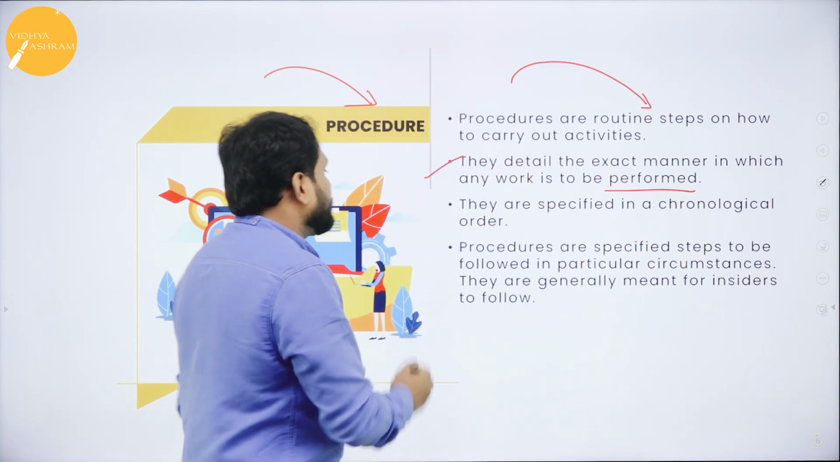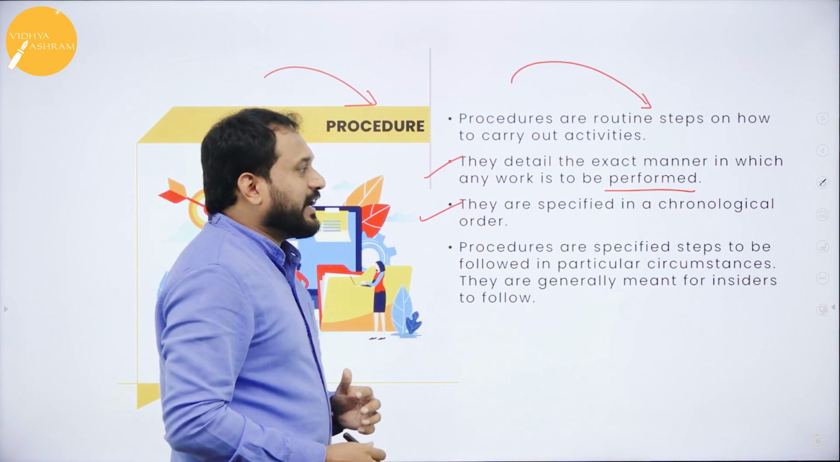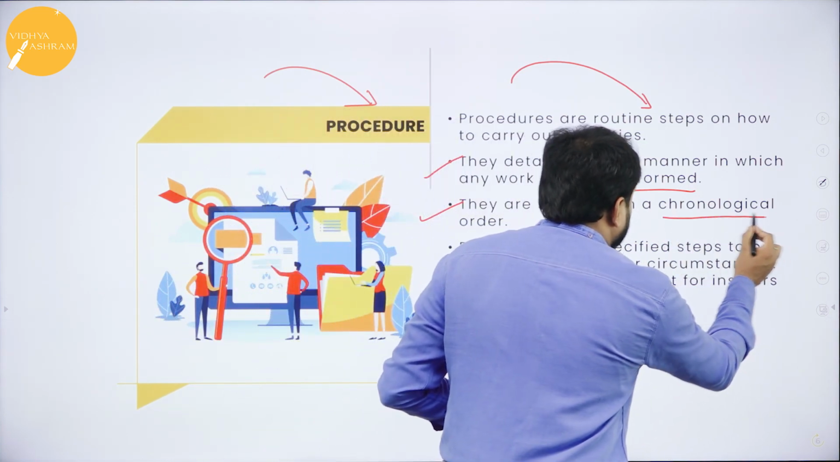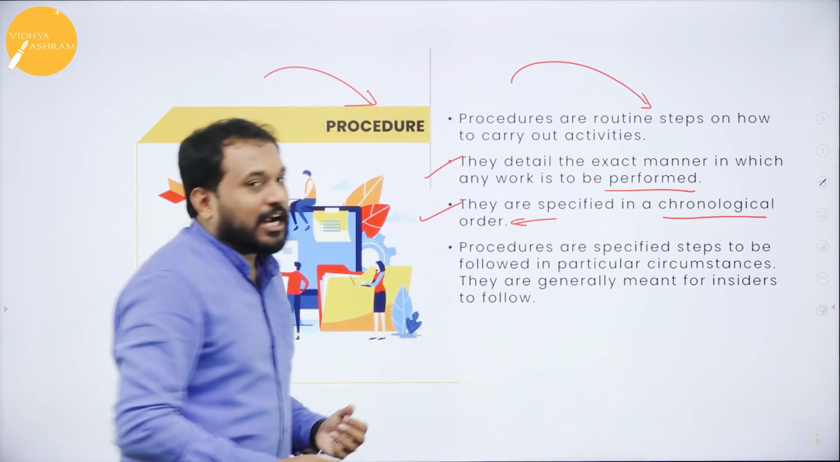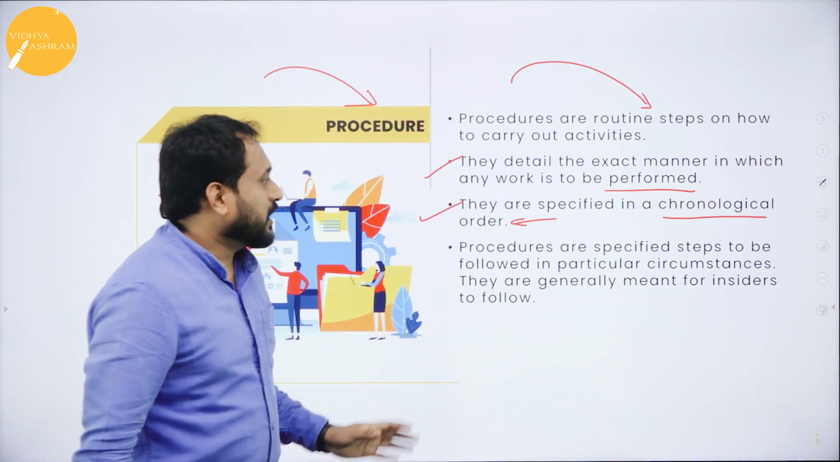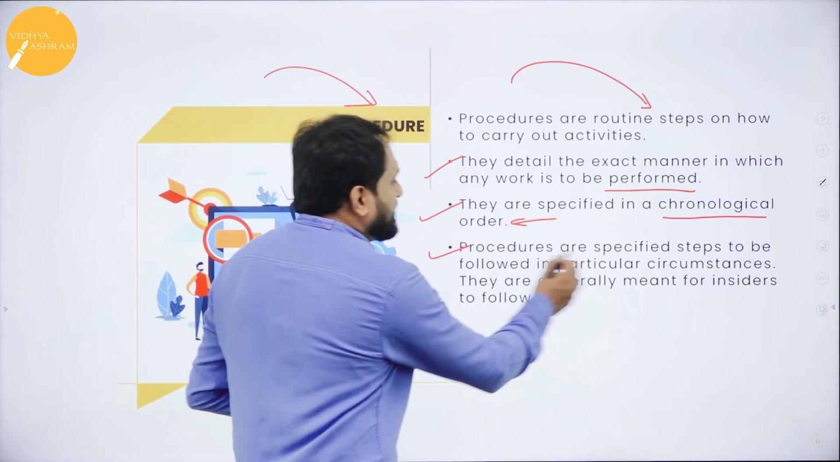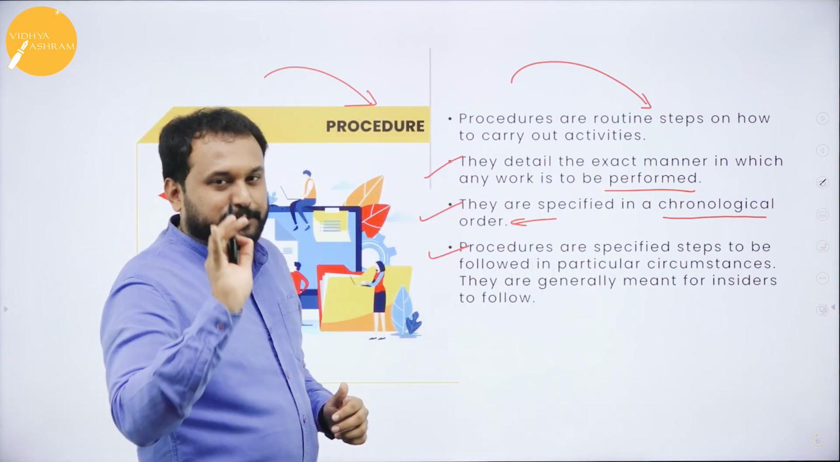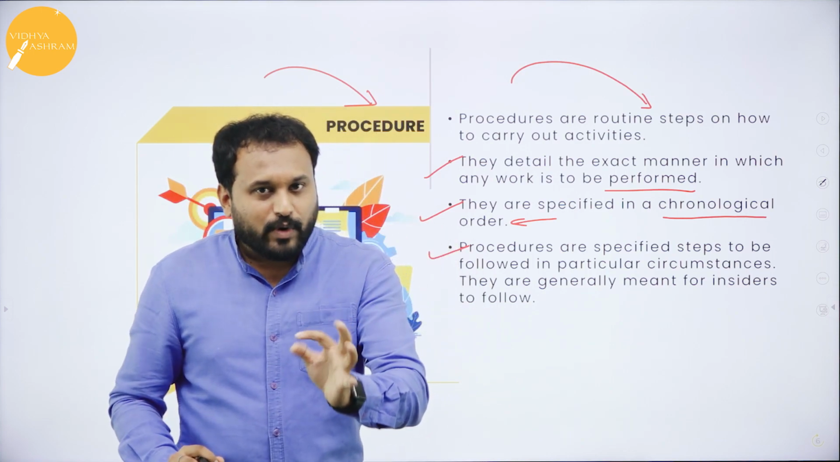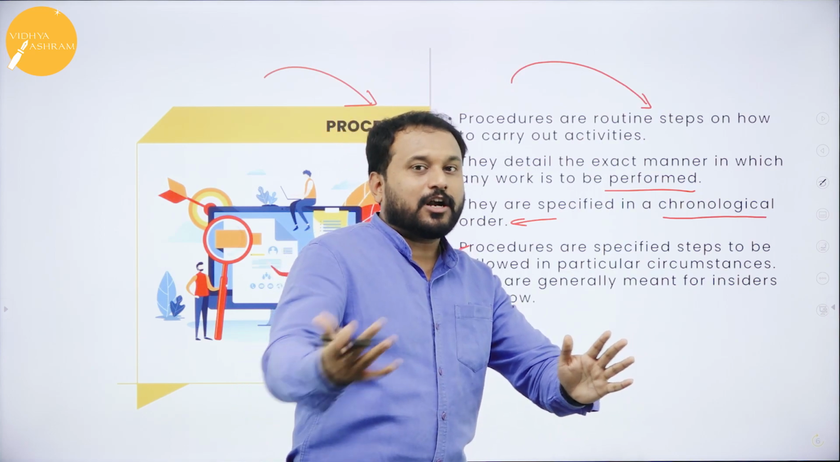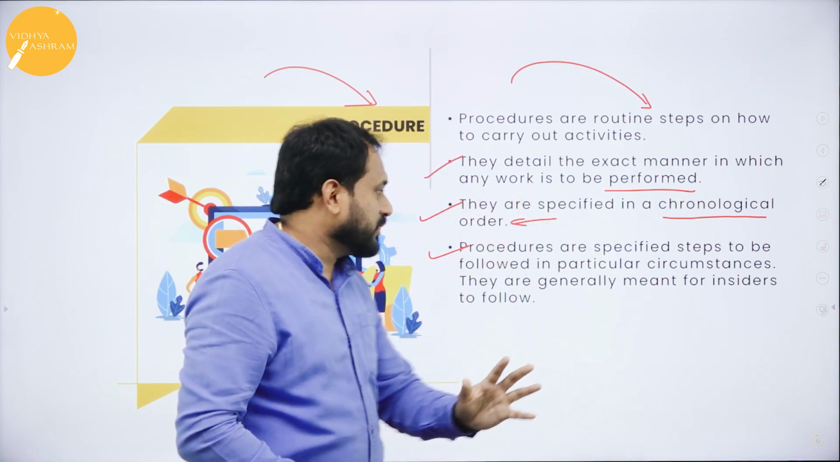The next is, they are specified in a chronological order. In the sense you cannot change anything. That is what chronological order is all about. Next thing is, procedures are specified steps. After one you are supposed to go with the next one itself. You can't jump and you cannot overlap anything. That is the beauty of procedure.